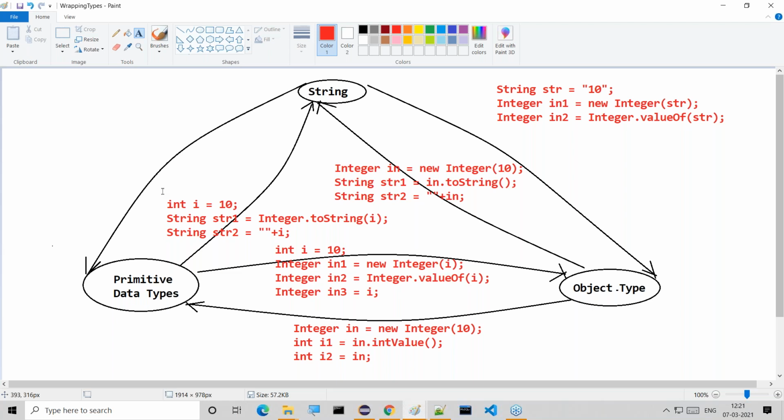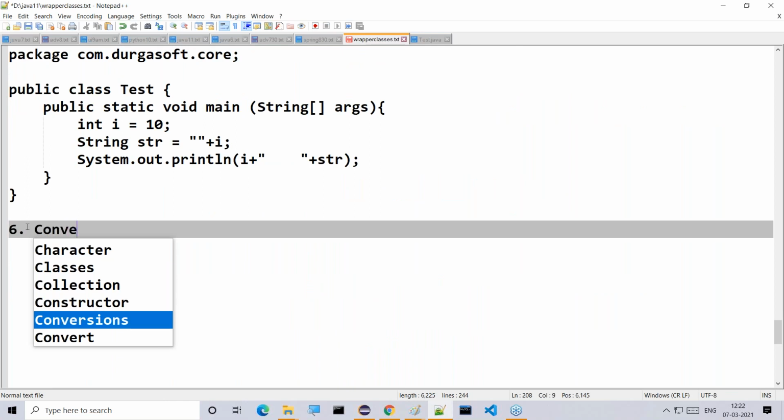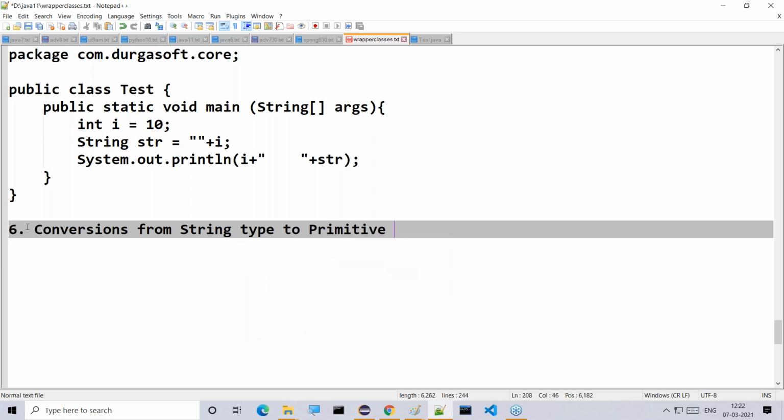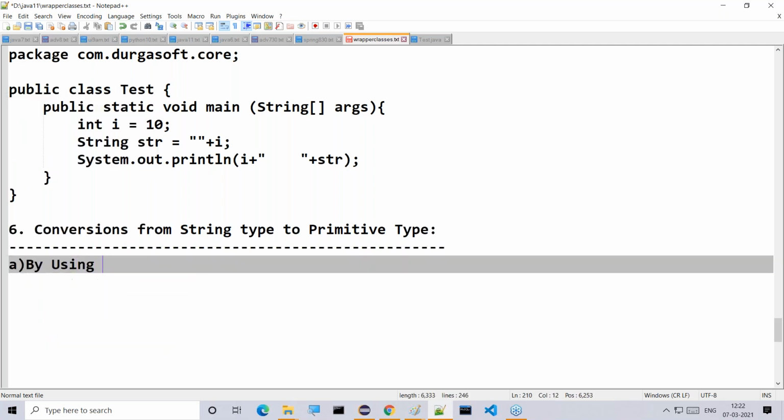Next one, after completion of this, what we are understanding now is that I want to convert the data from string type to primitive data type. Last one, I want to convert the data from string type to primitive data type. Last type of conversion. This we are going to use frequently in Java applications. Only one approach is available, by using the parseXXX method.